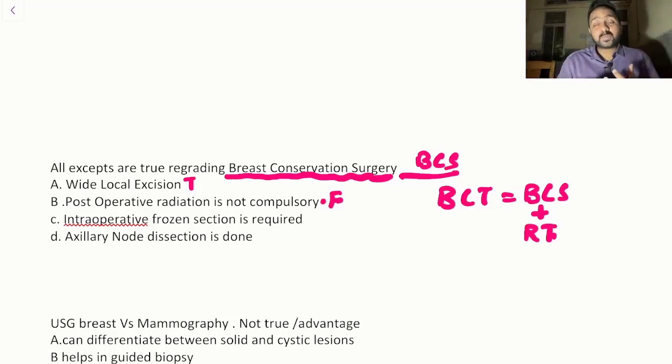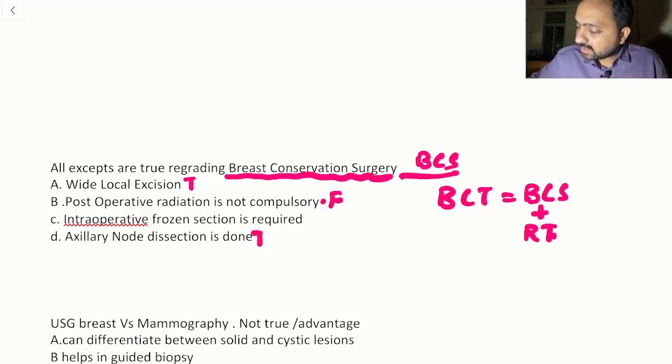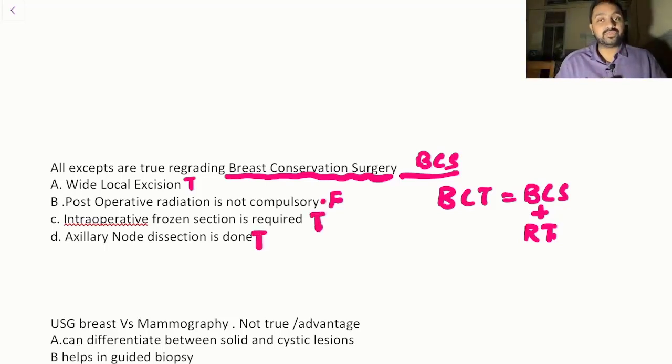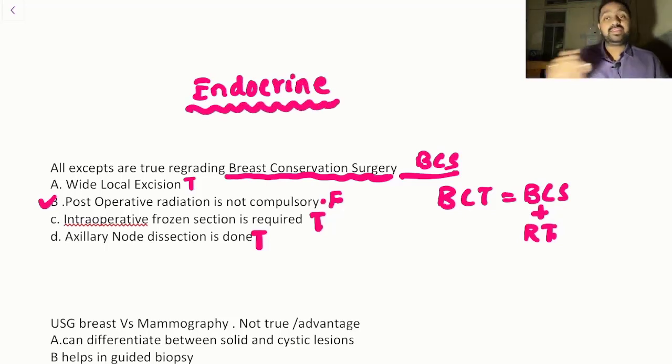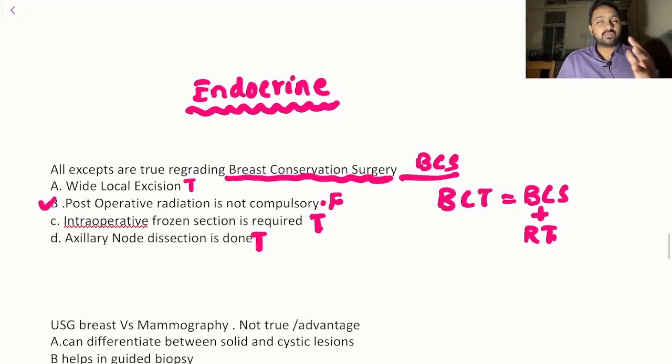Intraoperative frozen section is required. Yes, many centers perform intraoperative frozen section in order to see whether they have achieved their desired margin. And axillary lymph node dissection is done, which is again a true statement. So the answer goes to be B. So now we have moved down to the endocrine section, which is asked in your AIIMS. So the first question from endocrine was a straightforward question which we keep seeing in our clinical practice because there has been a paradigm shift from your MRM to your breast conservation surgery.